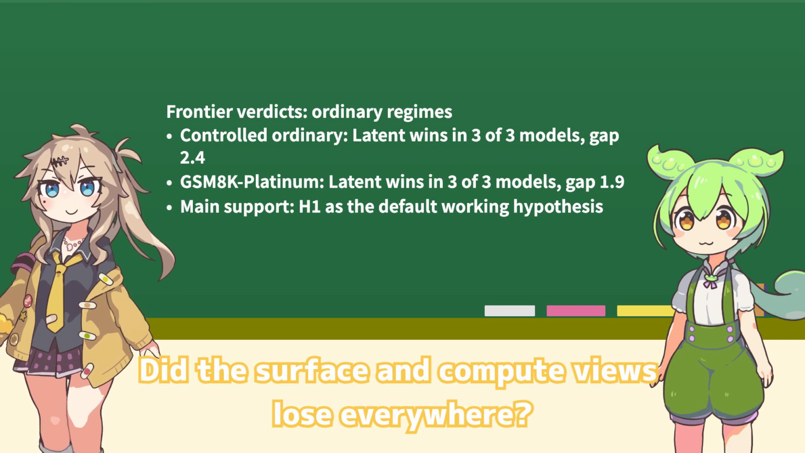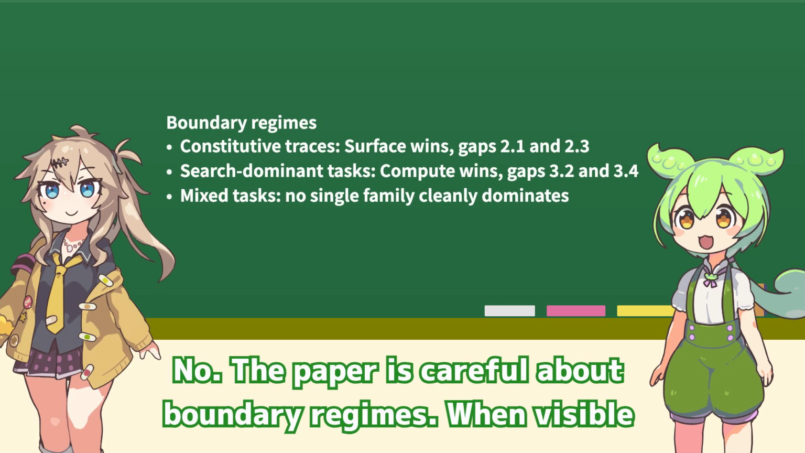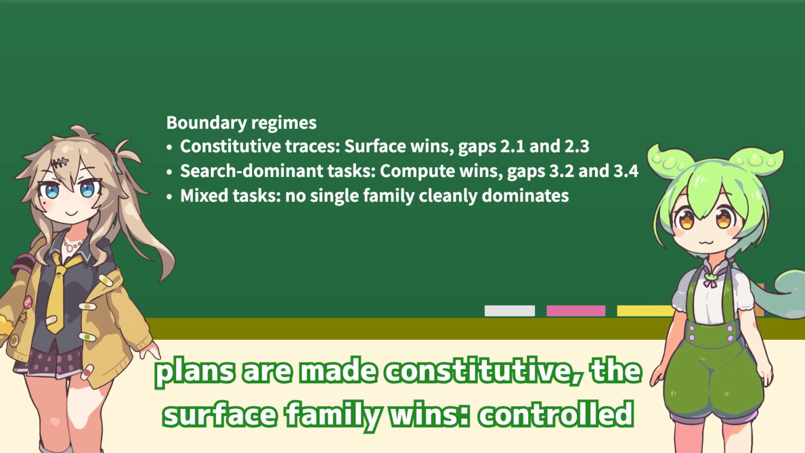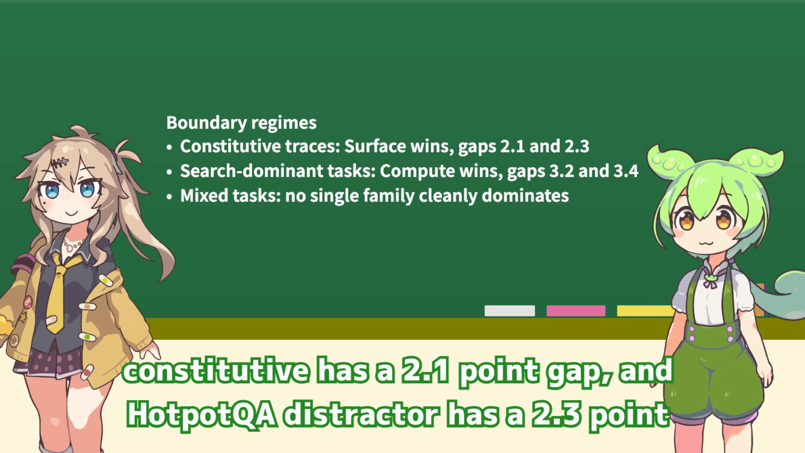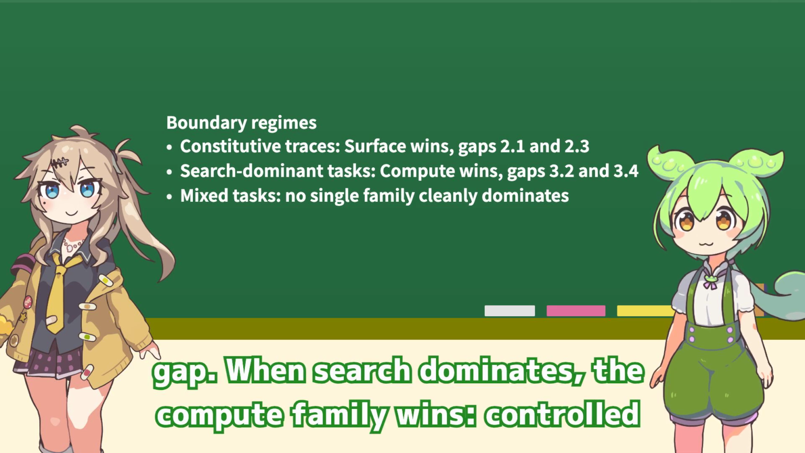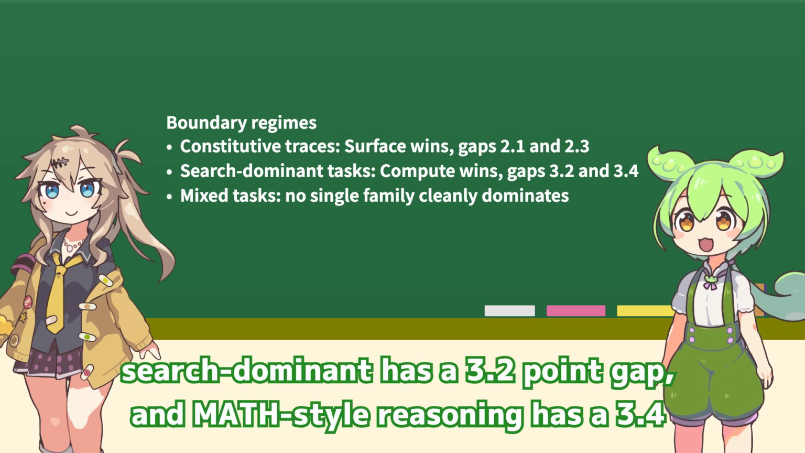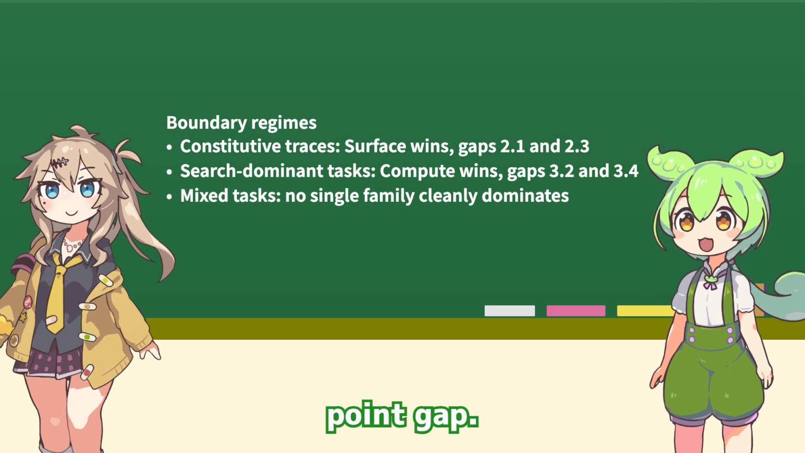Did the surface and compute views lose everywhere? No. The paper is careful about boundary regimes. When visible plans are made constitutive, the surface family wins. Controlled constitutive has a 2.1-point gap, and HotpotQA Distractor has a 2.3-point gap. When search dominates, the compute family wins. Controlled search dominant has a 3.2-point gap, and MATH style reasoning has a 3.4-point gap.